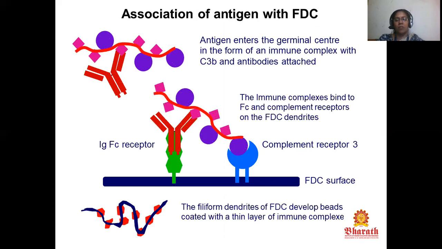The immune complexes bind to the Fc and complement receptors on the FDC dendrites, and the filiform dendrites of FDC develop beads coated with a thin layer of immune complex.